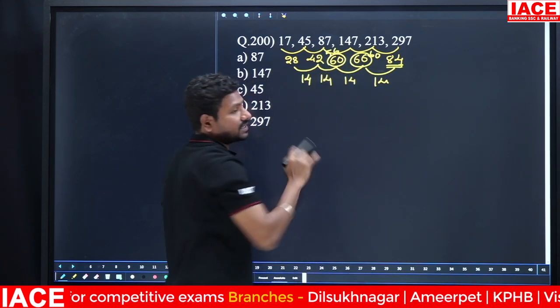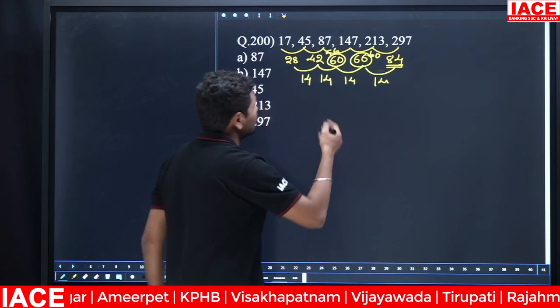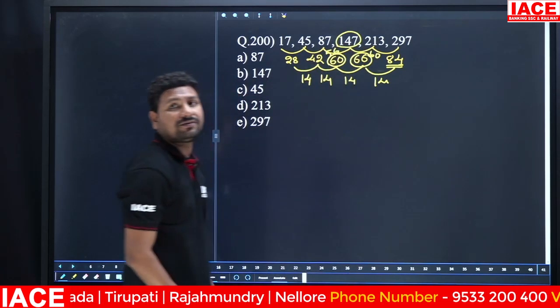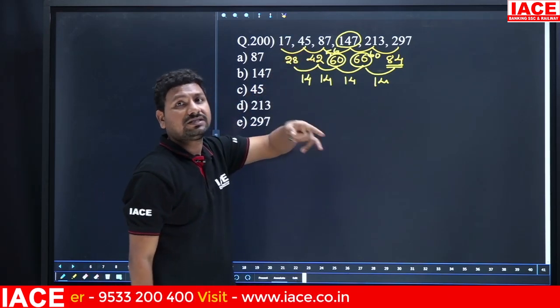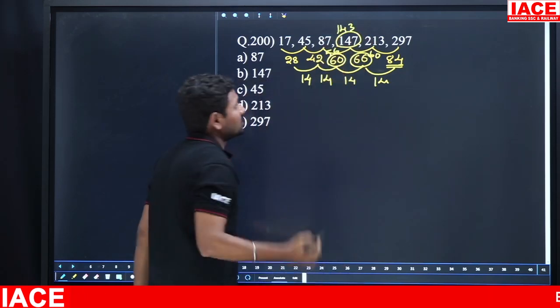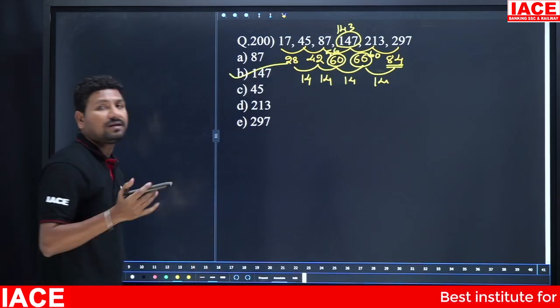That means these numbers are misleading. Then 56 should be added here, and 60 should be added there. The first number should be wrong. 87 plus 56, not 147. 87 plus 56 is 143. Correct number is 143. Wrong number is 147. Option B is correct.